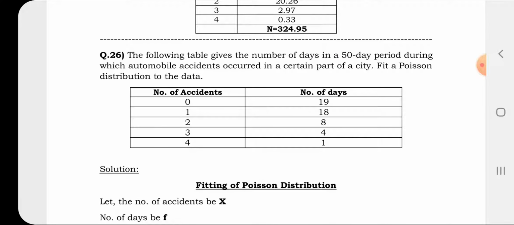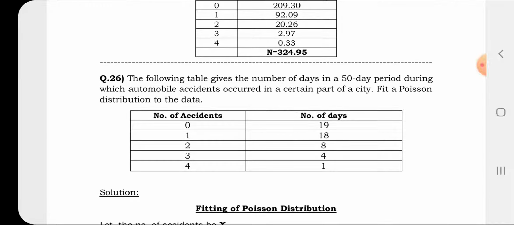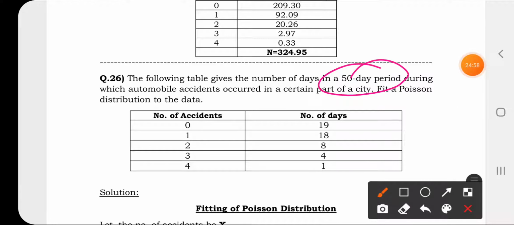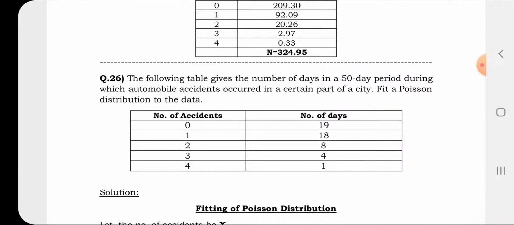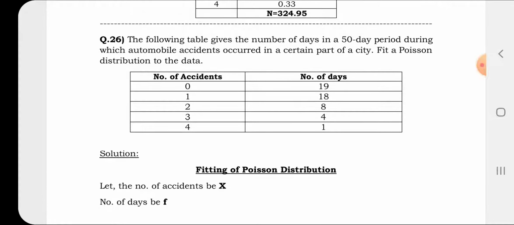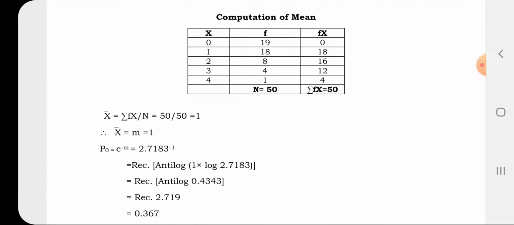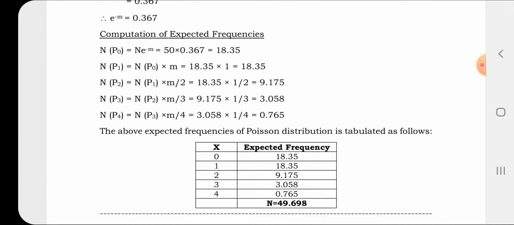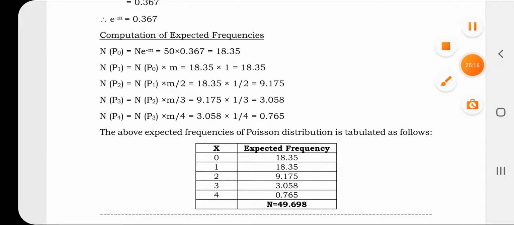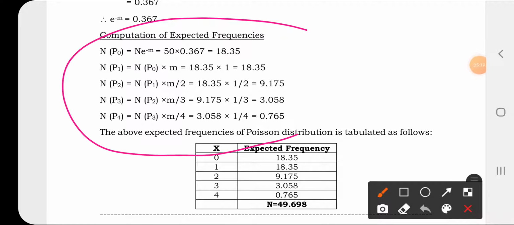Similar type of sum I have given; you can just try it out. The following table gives the number of days in a 50-day period during which automobile accidents occur in a certain part of a city. That was the number of printing mistakes, this is in respect of the number of accidents. So you can solve this sum and find your answer, and your answer should be this. Just try solving this sum and find the answer.